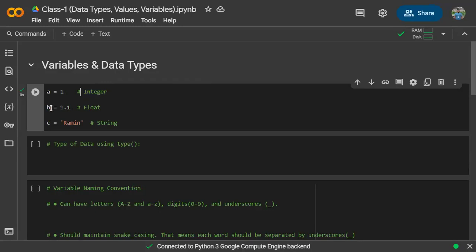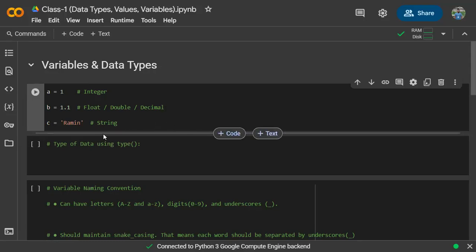If I use another variable named b, and I assign the value of b equal to 1.1, what does it mean? The variable b has the value of 1.1, and the type of this data is float or double, whatever you call it. In mathematics, you have learned this is called a decimal. But in case of Python, we call it float or double in programming languages.